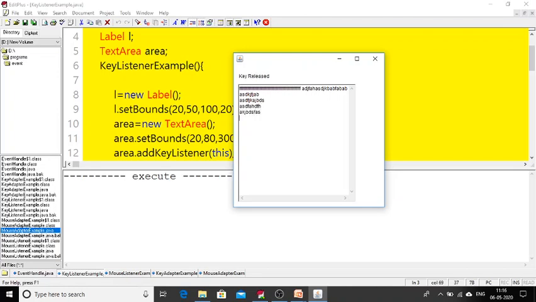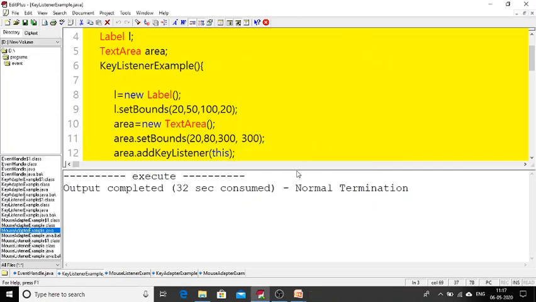How it is happening, I will show with a small thing. Whenever I press a key, it is showing key type. See here, when I press a key, it shows key press, key type. When I release, it shows key release. How it is happening, I will explain with a simple small program.